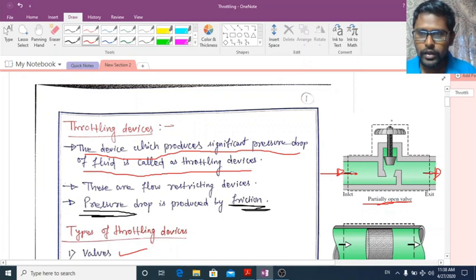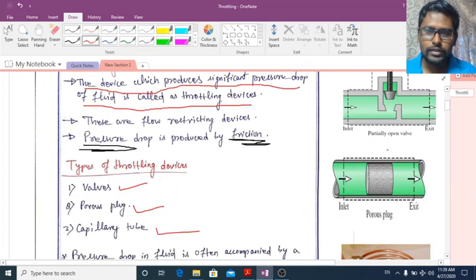You can open or close it by rotating this screw. So when fluid comes here and goes in this direction, if you push this valve in the downward direction, it will choke the flow. That means the flow will be restricted. So this is an example of a throttling device, that is your valve.